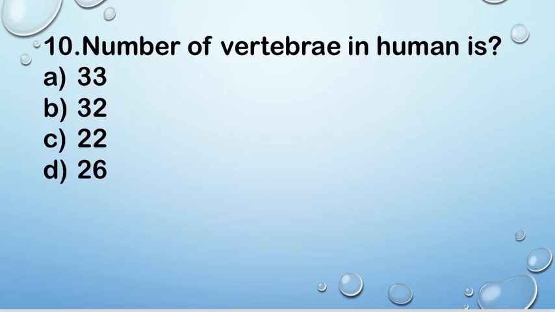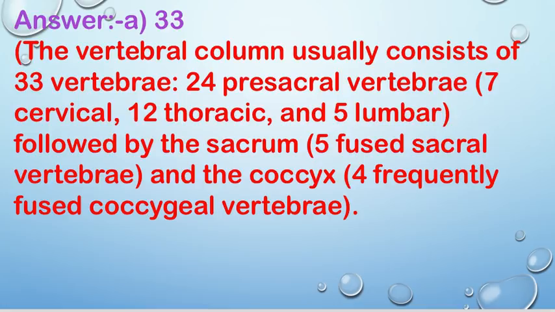Next question, question number 10. Number of vertebrae in human is option A 33, B 32, C 22, and D 26. Right answer is A 33. The vertebral column usually consists of 33 vertebrae: 24 presacral vertebrae, that means 7 cervical, 12 thoracic, and 5 lumbar vertebrae, followed by the sacrum, with 5 fused sacral vertebrae, and the coccyx, with 4 frequently fused coccygeal vertebrae. So, in the human vertebral column, 33 vertebrae are present.